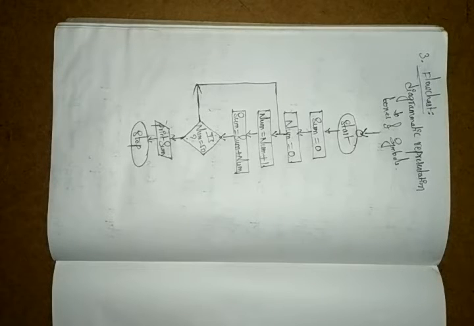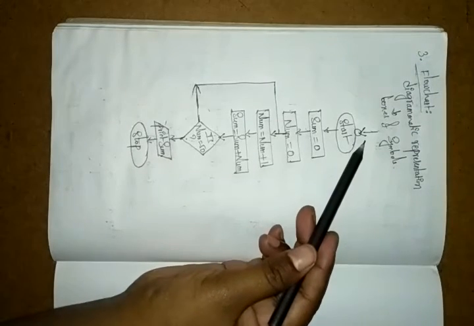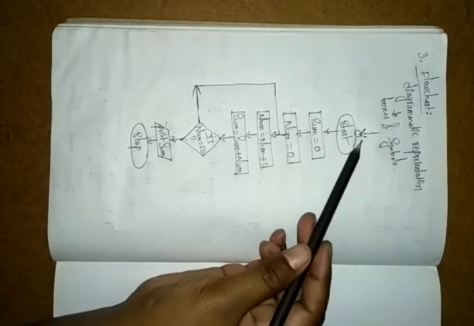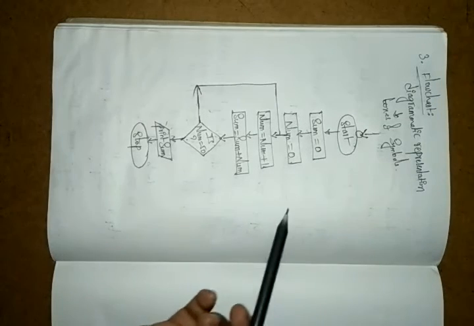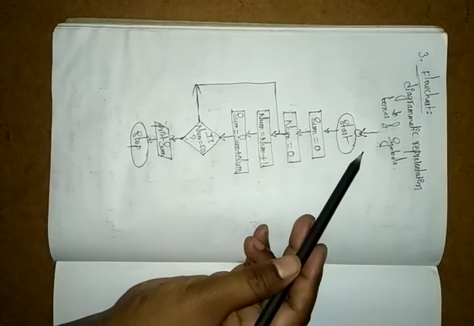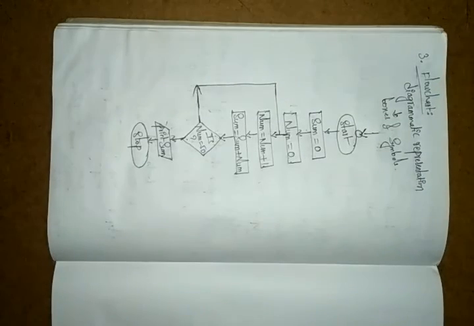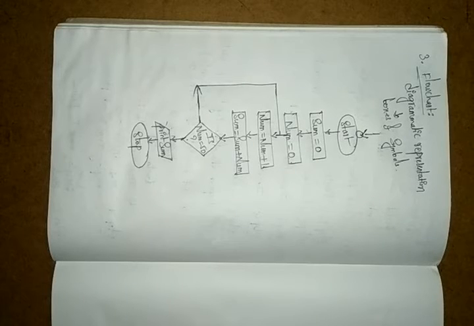So this is our flowchart description. Here we have some symbols, boxes and symbols. Every symbol is interconnected by arrows, which indicate the flow of information and the processing further.